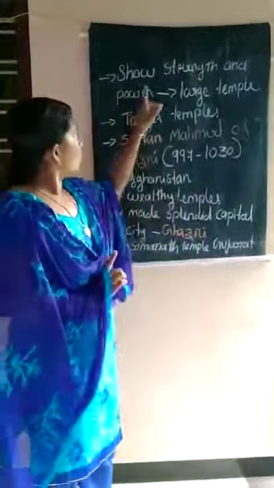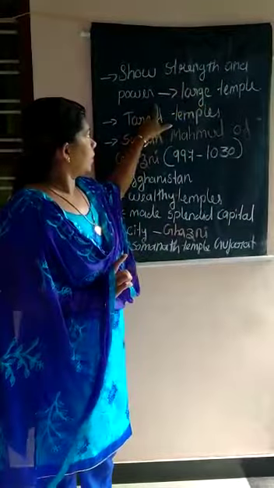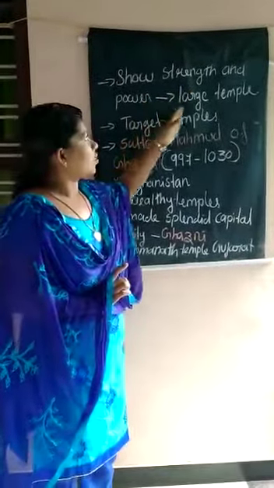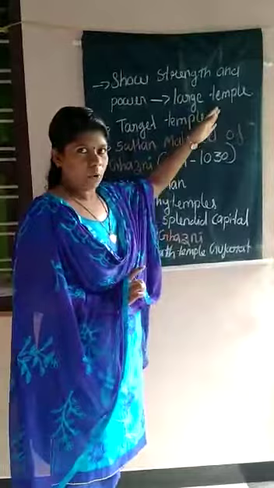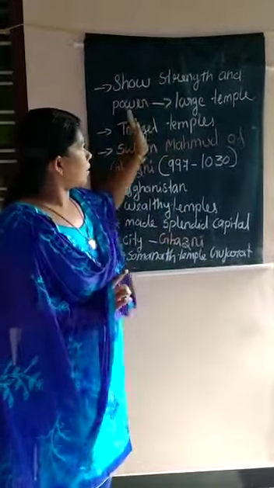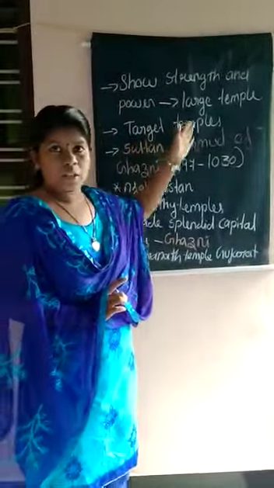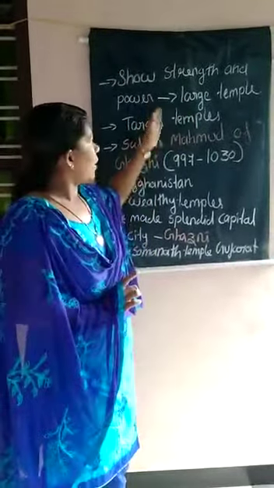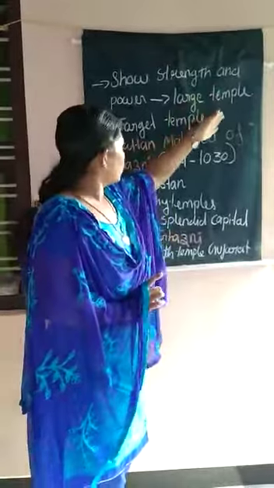To show their strength and power, the rulers constructed large temples. Why did they construct large temples? Because they wanted to show they were very powerful and very strong. That's why they constructed large temples.